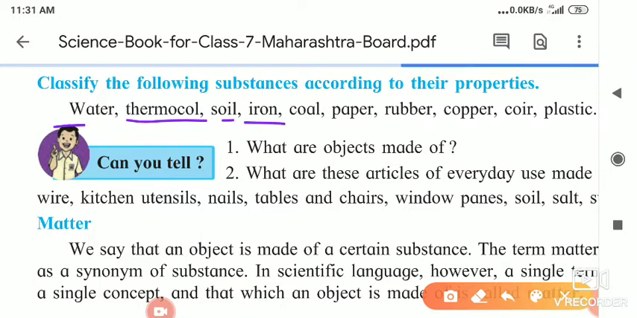Iron is made up of only one kind of substance, that is Fe. Coal is made up of only carbon. Paper is a plant product, it is a solid. Rubber is also a plant product, it has carbon compounds. Paper also has carbon compounds, and when we burn such substances, they are organic compounds. Copper is an element. Only copper is present, and coir is what we are saying.